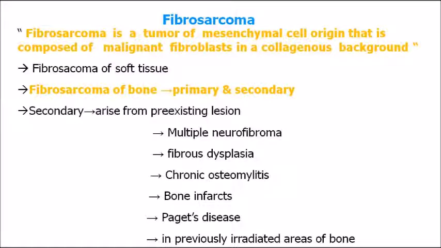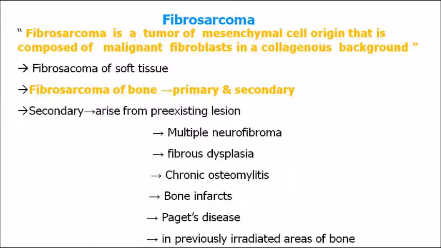So fibrosarcoma is what? It is a tumor of mesenchymal cell origin that is composed of malignant fibroblasts in a collagenous background. So as I told you, just remember what I had shown you, epithelium and connective tissue. So that is a normal epithelium and connective tissue. In the connective tissue you have the fibroblast cells. So when there is malignancy of these fibroblast cells which are producing the collagen fibers, it results in fibrosarcoma. Okay. So fibrosarcoma is a tumor of mesenchymal cell origin, that is connective tissue cell origin, that is composed of what? Malignant fibroblast cells.